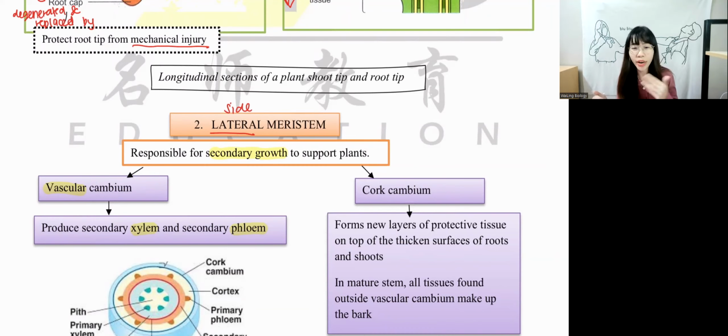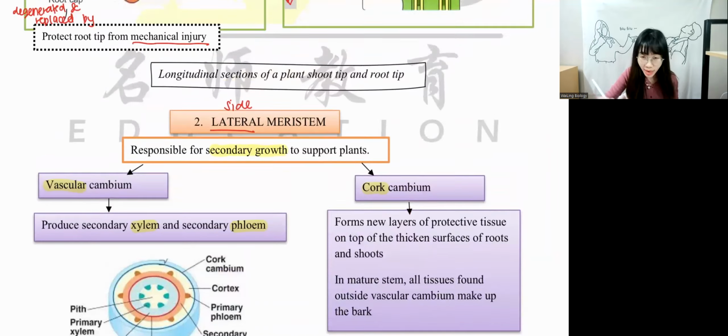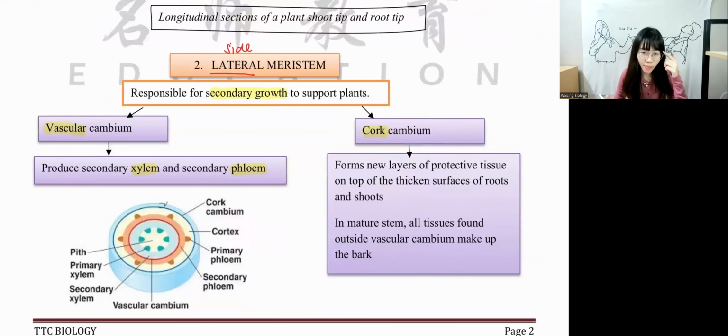Okay, the other one we have cork cambium, C-O-R-K. Whenever you look at the word C-O-R-K, we have to remember they are protective tissue. Anything starting with cork, C-O-R-K, is protective tissue. Remember, C-O-R-K means protective tissue. So this is lateral meristem. Okay, so this is in page 2.